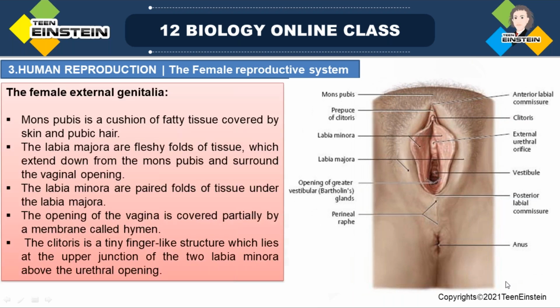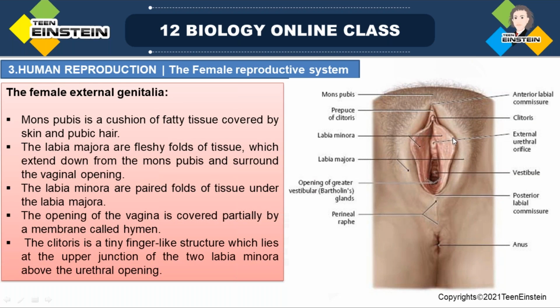Next, in the female external genitalia, the top part, the mons pubis, is covered by skin and pubic hair. Hair growth will be there. The mons pubis also has fatty tissue, a cushion-like fatty tissue, and then the labia majora.